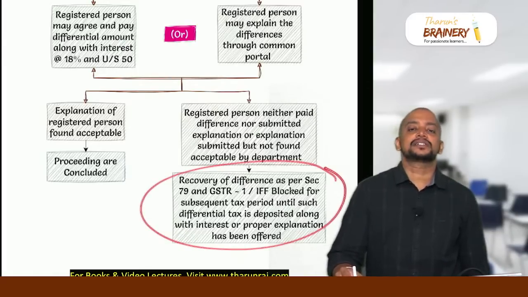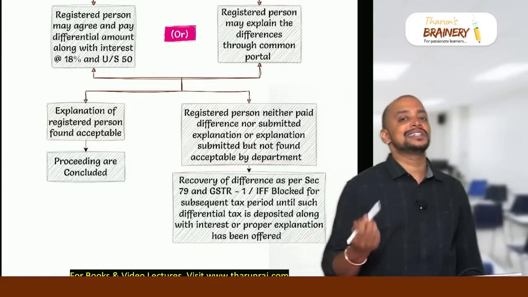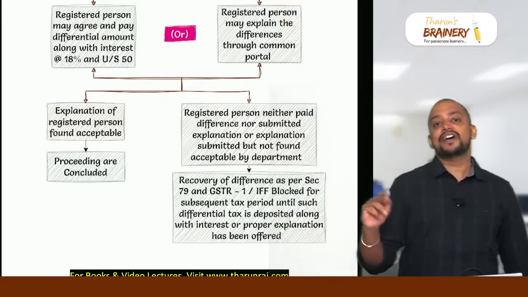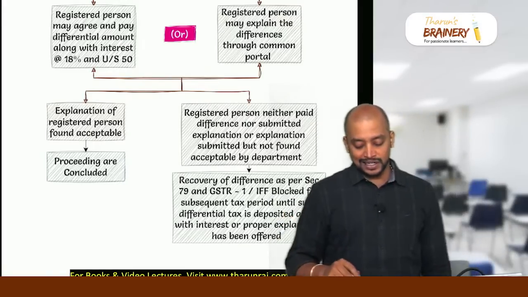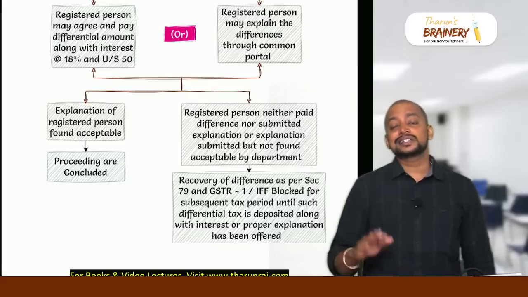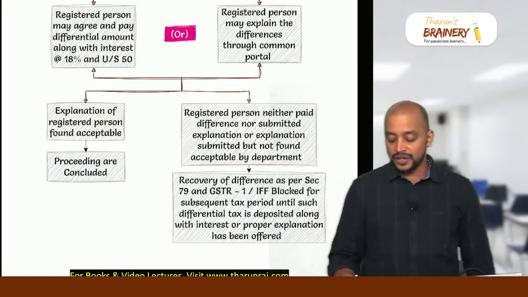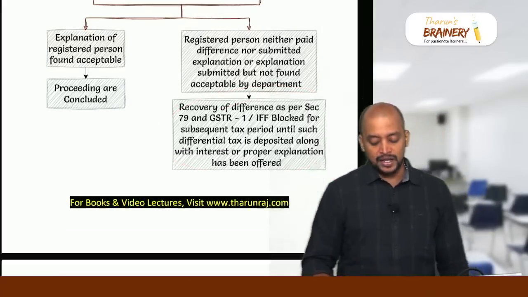Say liability reported in GSTR 1 is 15 lakhs, but liability paid in 3B is 10 lakhs, so that 5 lakhs they will recover along with interest, and even GSTR 1 will be blocked till they recover this money from us, so we cannot file GSTR 1 for the subsequent periods.